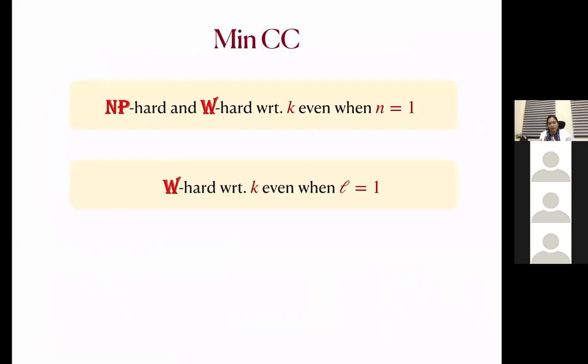Next, for Min CC, again the problem is NP-hard and W-hard with respect to k, even when we have just one voter. And the problem is W-hard with respect to the solution size, even when we just have one voter. So N plus k and k plus l are resolved here, but the question with respect to the parameter N plus l remains open. Now for Sum CC also, we have the same intractability results, and all this comes from CC. But this problem is FPT with respect to N plus l.